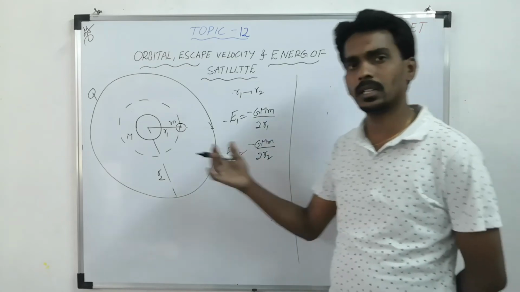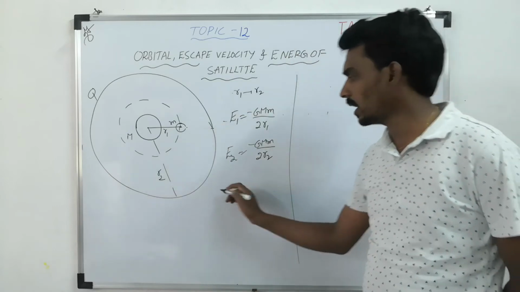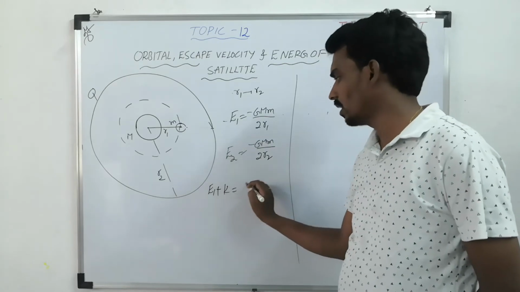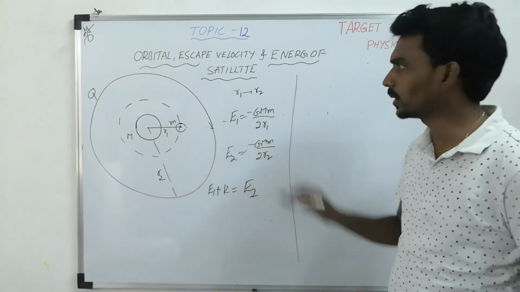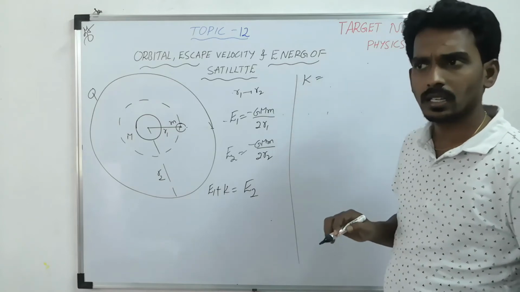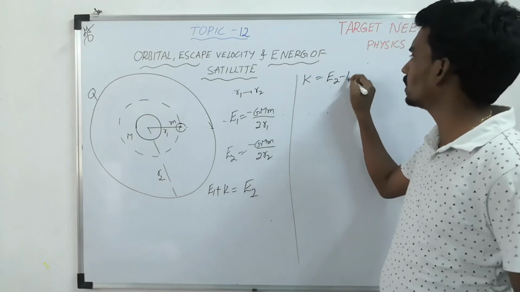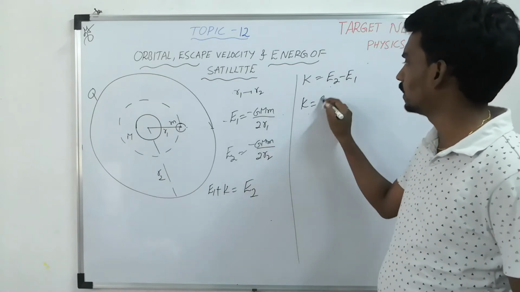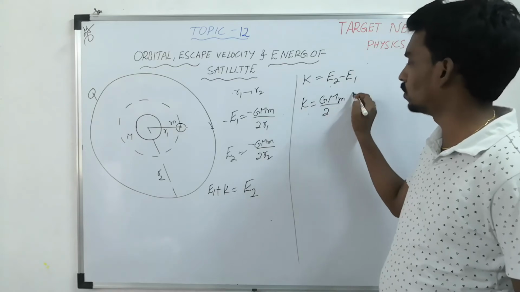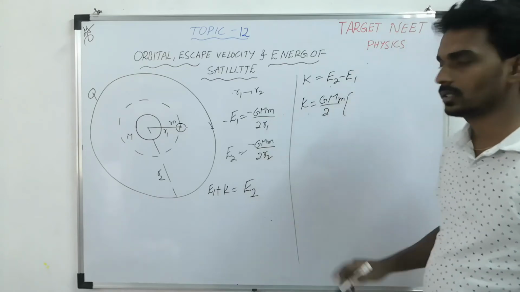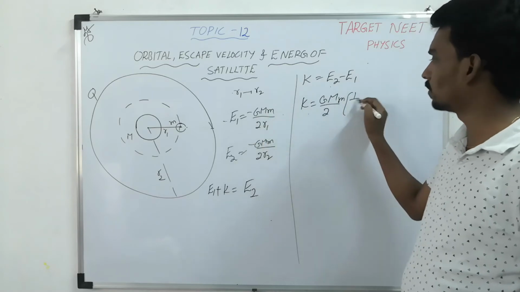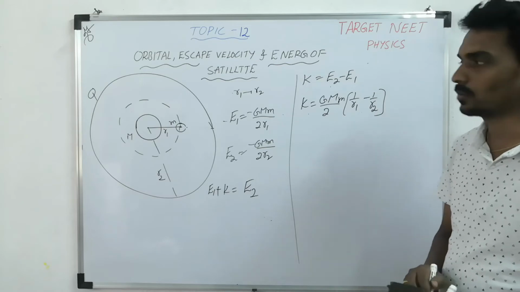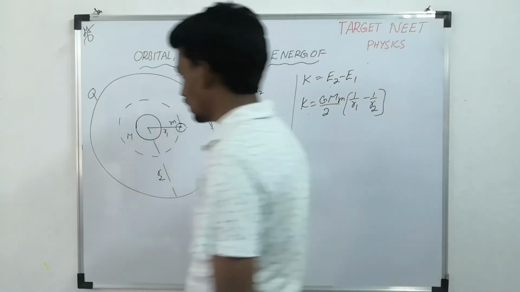That work will be given in the form of energy. Let's take E1 as the initial energy, and you have added some kinetic energy so that the final energy became E2. Then what is the energy required? E2 minus E1. Subtract this from this, then GMm by 2 is common. Minus of minus becomes plus, so it will become GMm by 2 into 1 by R1 minus 1 by R2. This is one of the important models. So like this they will ask questions.